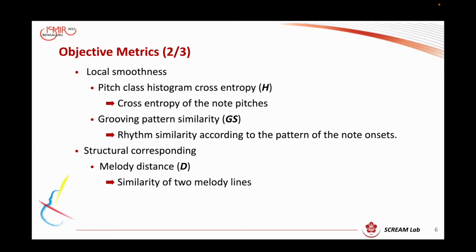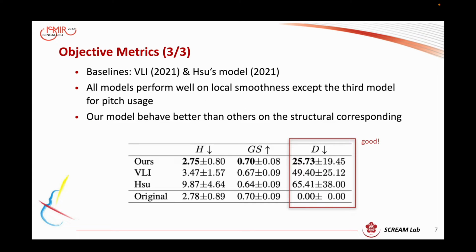On the other hand, for structural correspondence, we evaluate with melody distance. A close distance between 2 melody lines means that they are similar. We expect the generated content to sound like the user-provided context. And here is the result. We compare our model with VLI and GS models. For H and GS, all models perform well except the GS model on H. And for D, our model has a better score than other baselines. That means the content generated by our model is more similar to the user-provided context than other baselines.